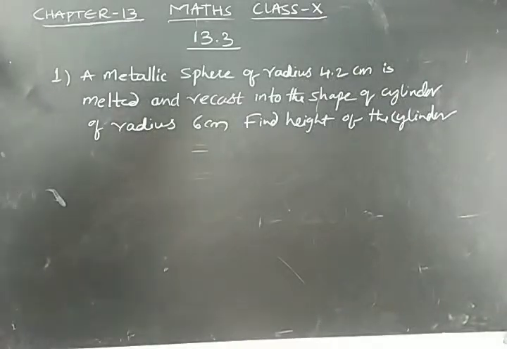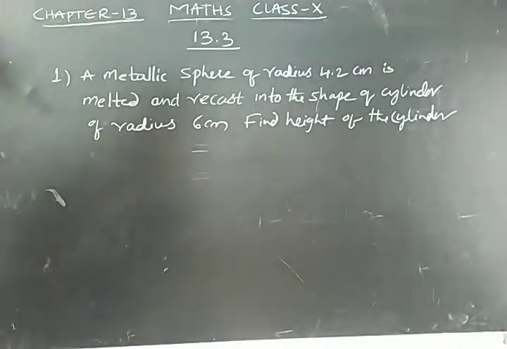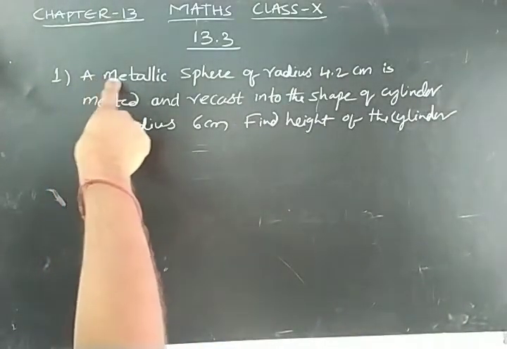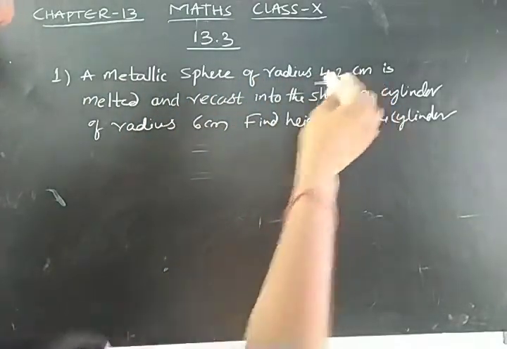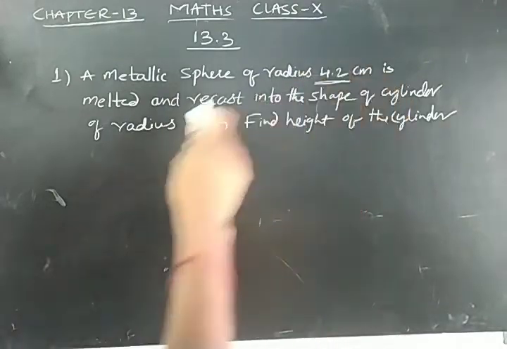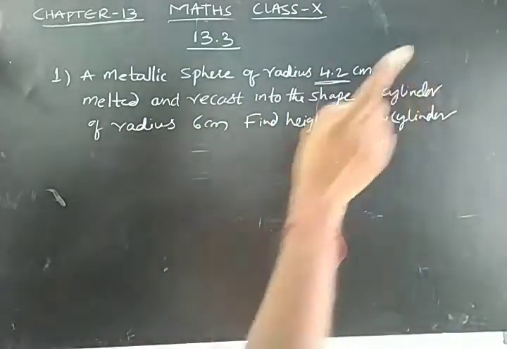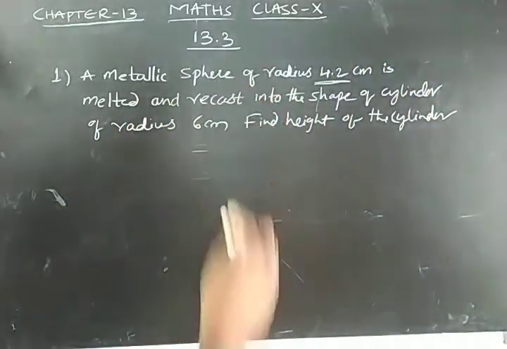Good morning, students. Today we are going to solve the 13.3 exercise, first problem. See the question. What is given in the question? A metallic sphere of radius 4.2 centimeters is melted and recast into a new shape, a cylinder of radius 6 centimeters.